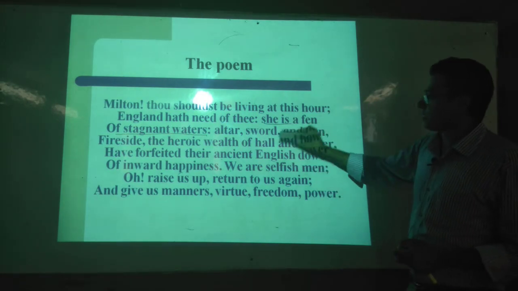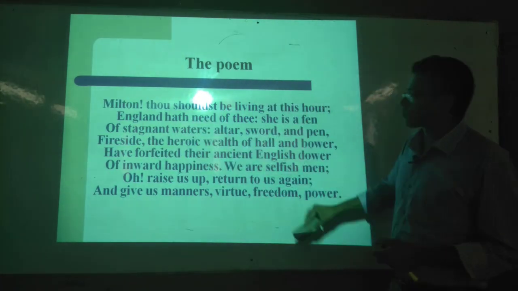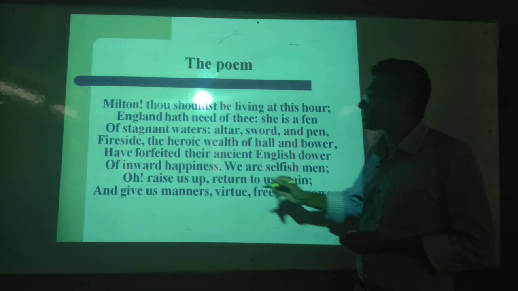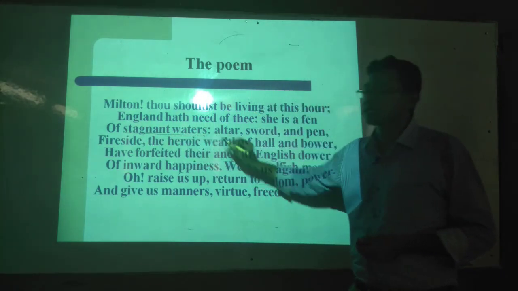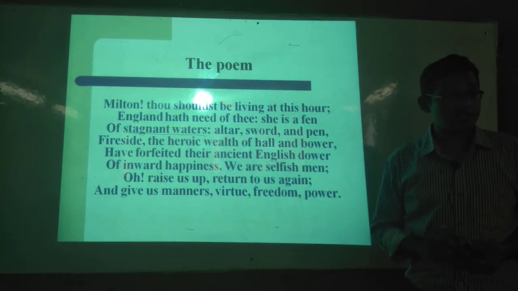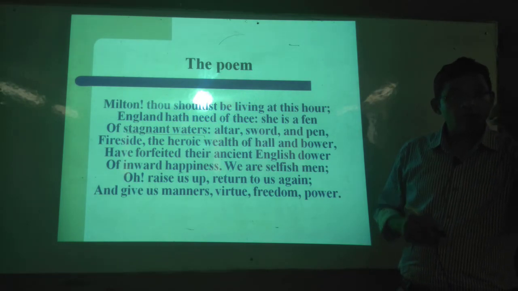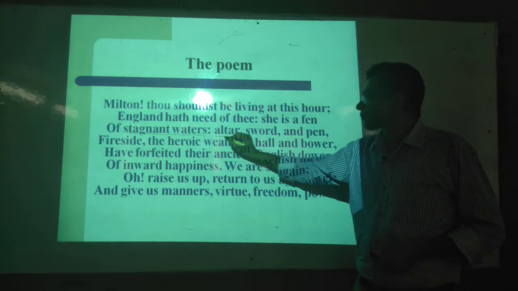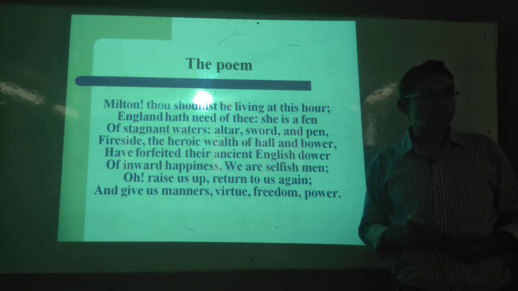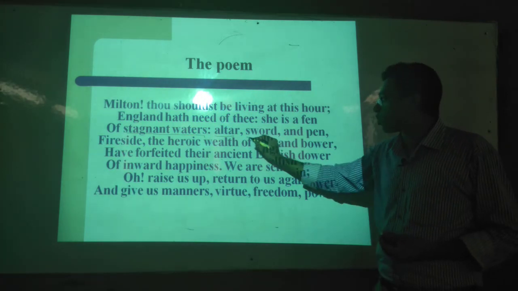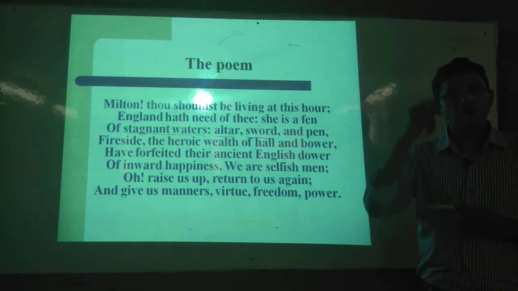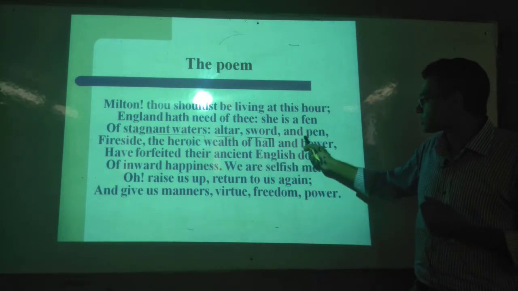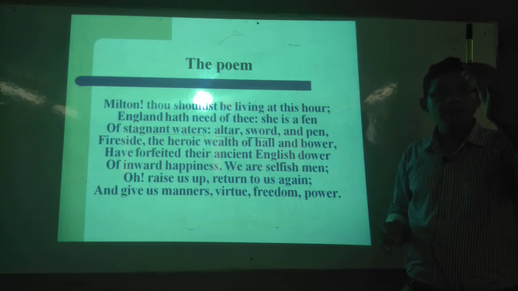And you will get some other figures of this piece here as well. At the same time, what we have seen is that there are a number of visual images. What are the visual images? Stagnant waters. Stagnant water is obviously a visual image. When the word comes to our mind, we see that water pond where there is no motion, no current. Altar, mosque, temple, church, it comes to our mind, it's a visual image. Then sword, either the original sword or the army comes to our mind, picture as a picture, so it's a visual image. Pen, it's a pen, so it's a visual image.